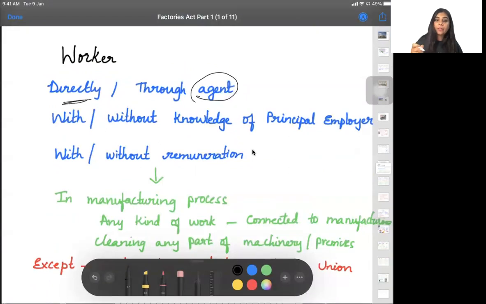Whether the principal employer knows about you or does not know about you is not something that we are concerned with. If you're directly employed or you're employed through an agent, you will be called a worker. Whether you're getting remuneration or you're not getting a remuneration is a different thing. But you are employed directly or through an agent, you will be called a worker.